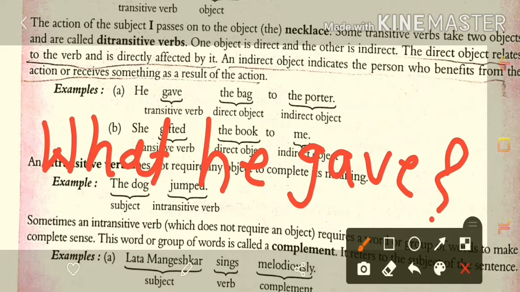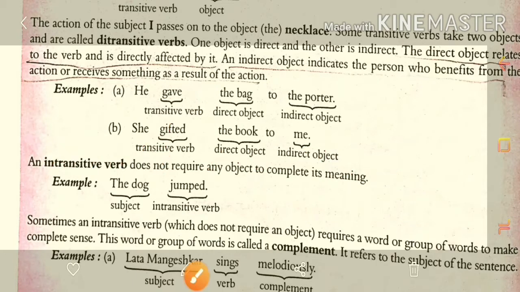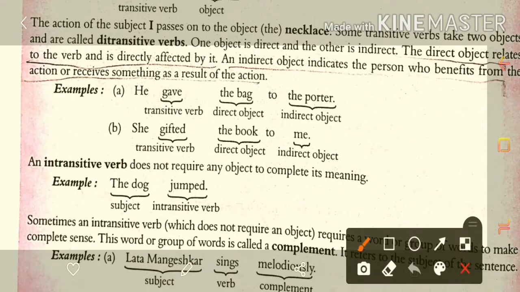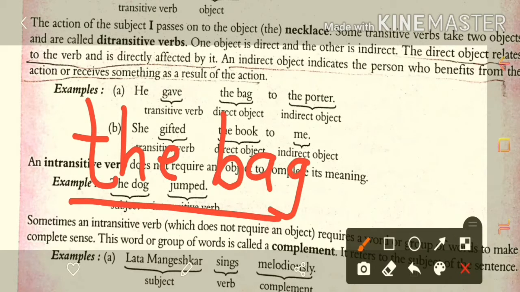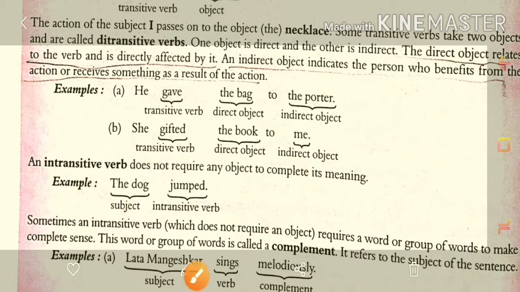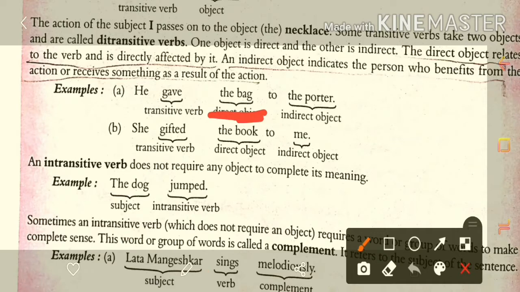What answer are you getting? The answer is the bag. So the bag is the direct object. तो इसमें the bag direct object है.